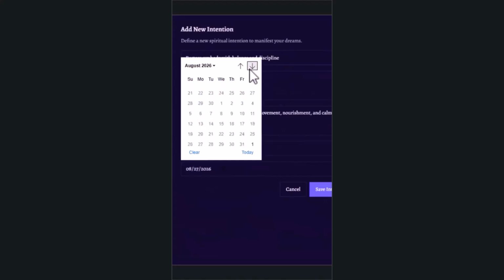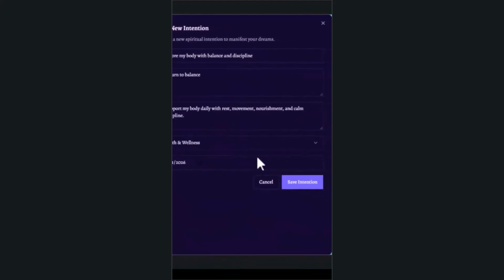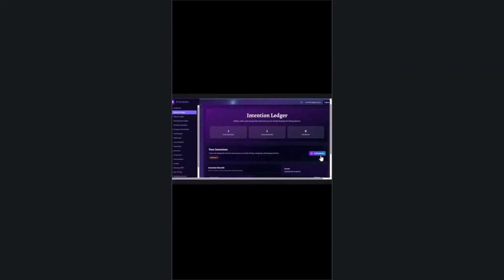Next, I'll choose the category that best fits this intention. In this case, health or wellness. Then I'll set a future target date, not as pressure, but as a point of focus. Now, I'll save the intention.